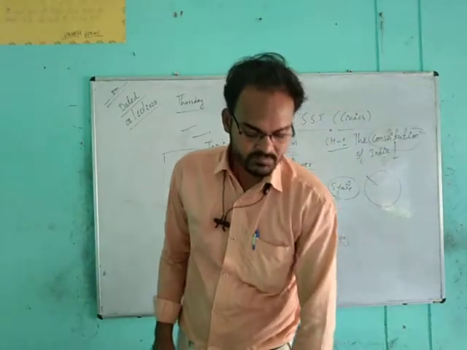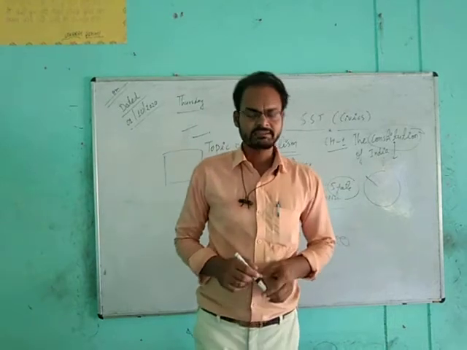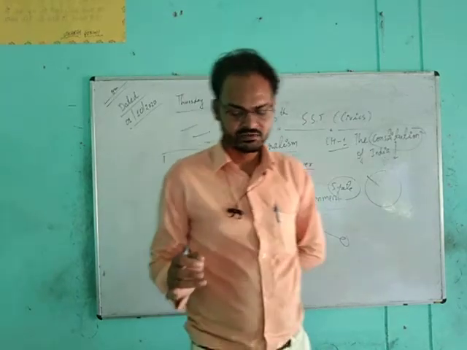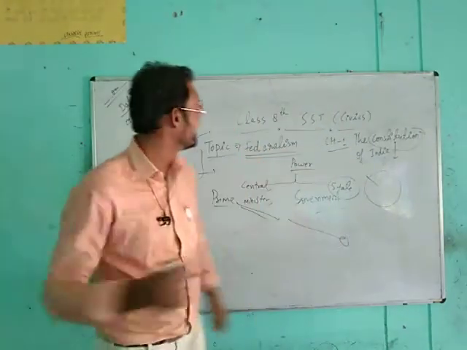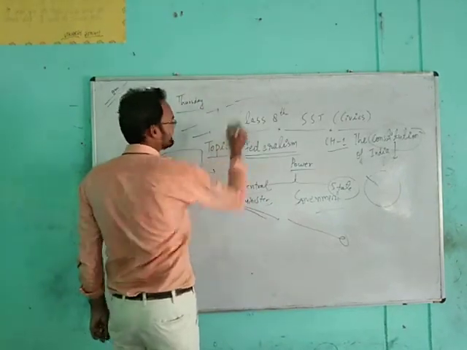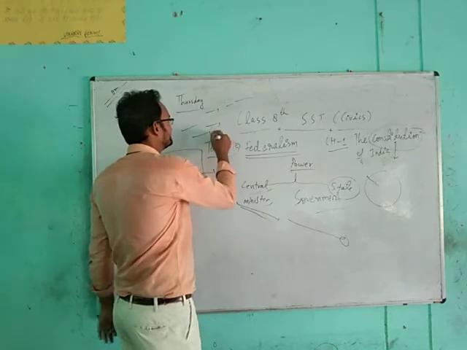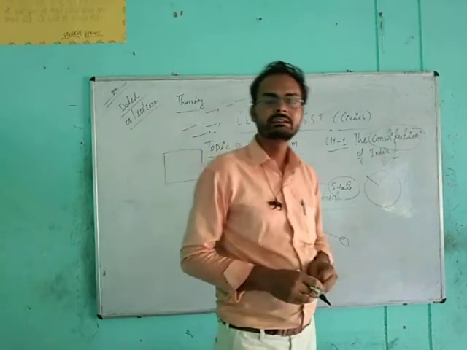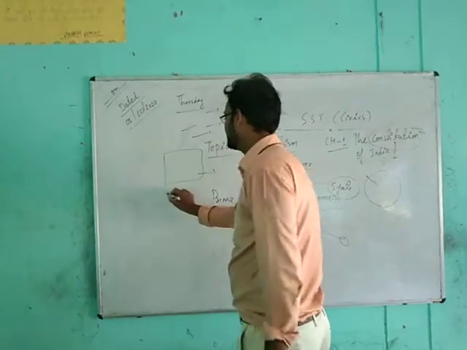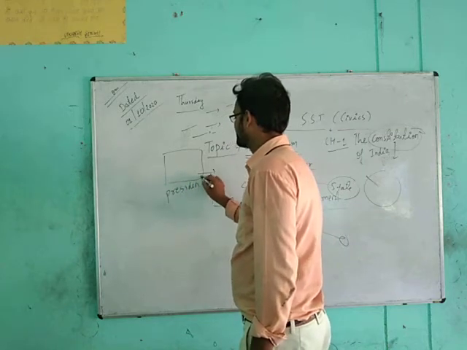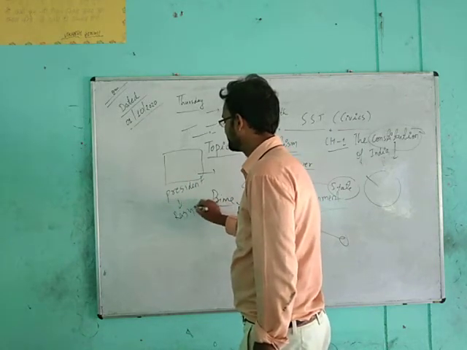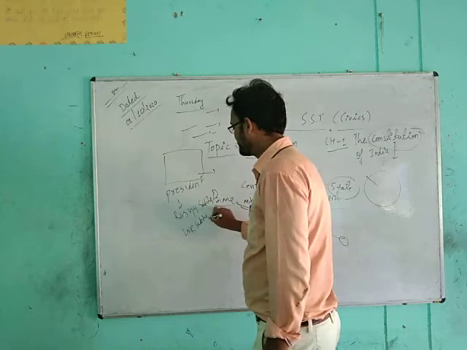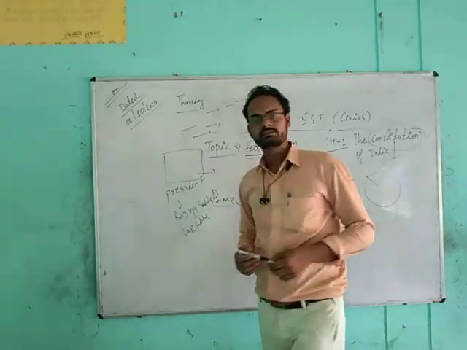Okay, students. Then we see the parliamentary form of government. As I said previously, India has a parliamentary form of government. The parliament consists of the President of India and two houses. So in this parliamentary form, at the top is the President, as we know. Then Rajya Sabha, that is the upper house, and then Lok Sabha, that is the lower house. Rajya Sabha is the upper house. Why is it called the upper house?